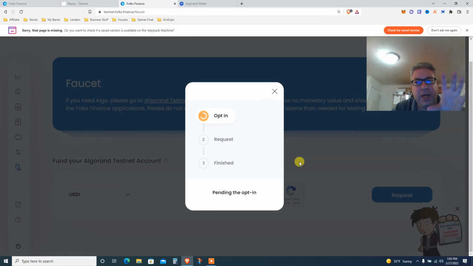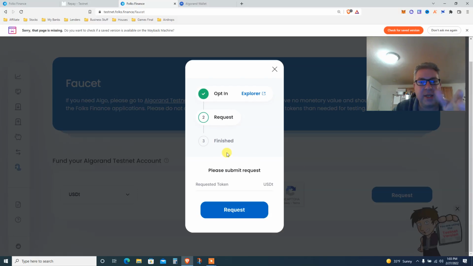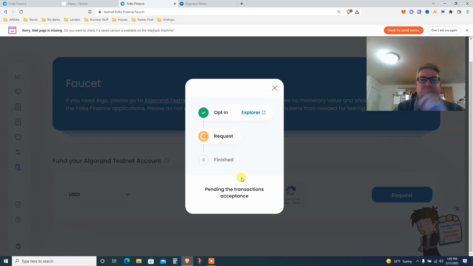Into your testnet. In your My Algo, you got mainnet, testnet, and beta, devnet, whatever it's called. Change to testnet, and there we go. We just opted in, and now you need to click request. So that's the second thing. Okay, we've done that. So it's pretty cool.